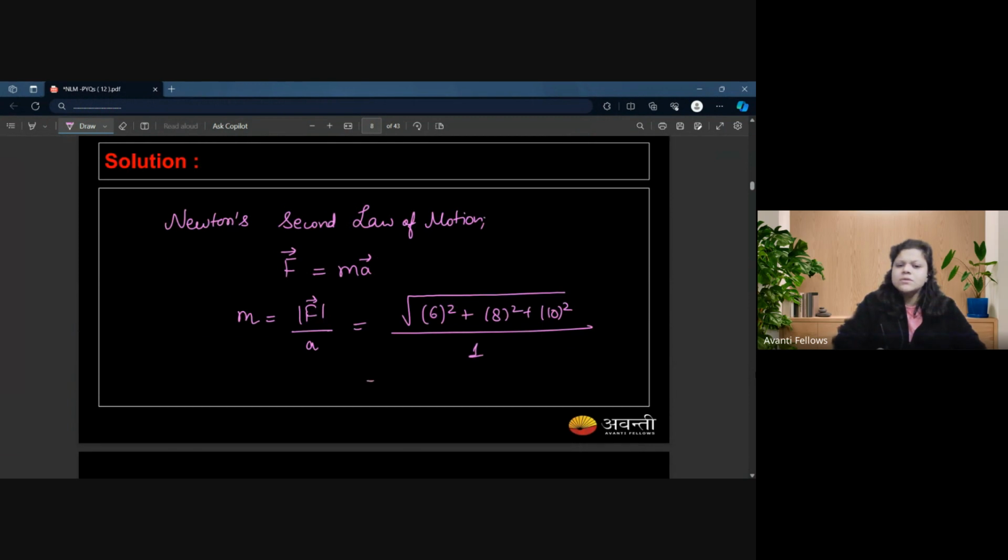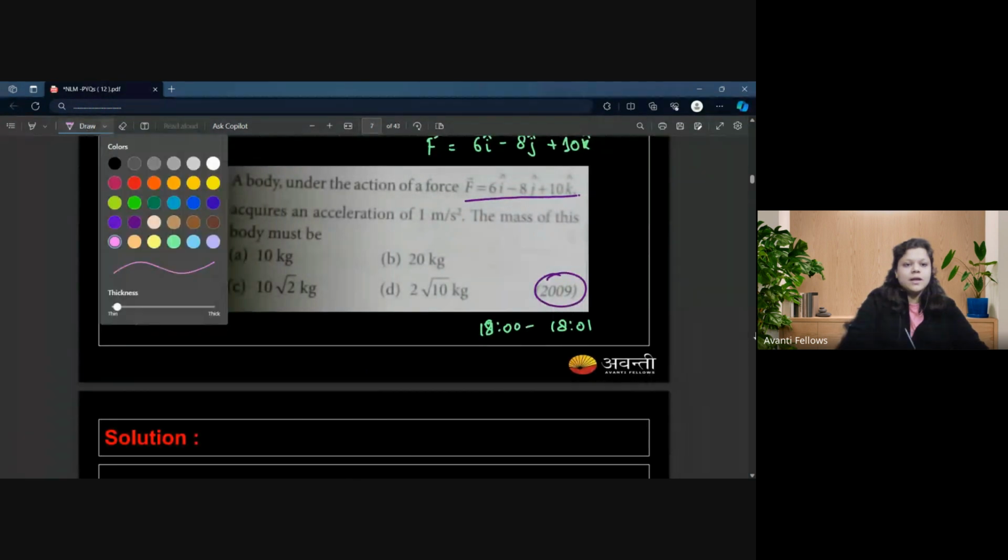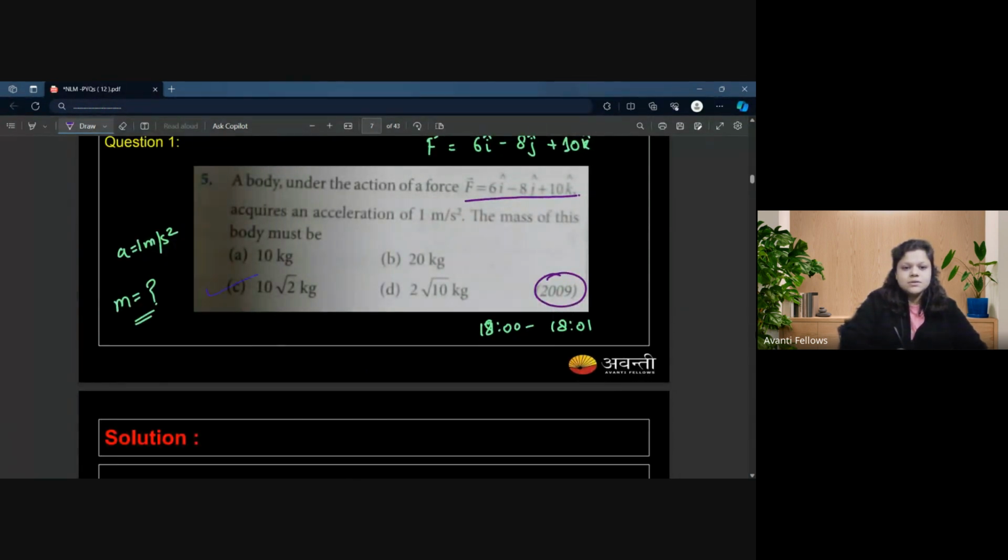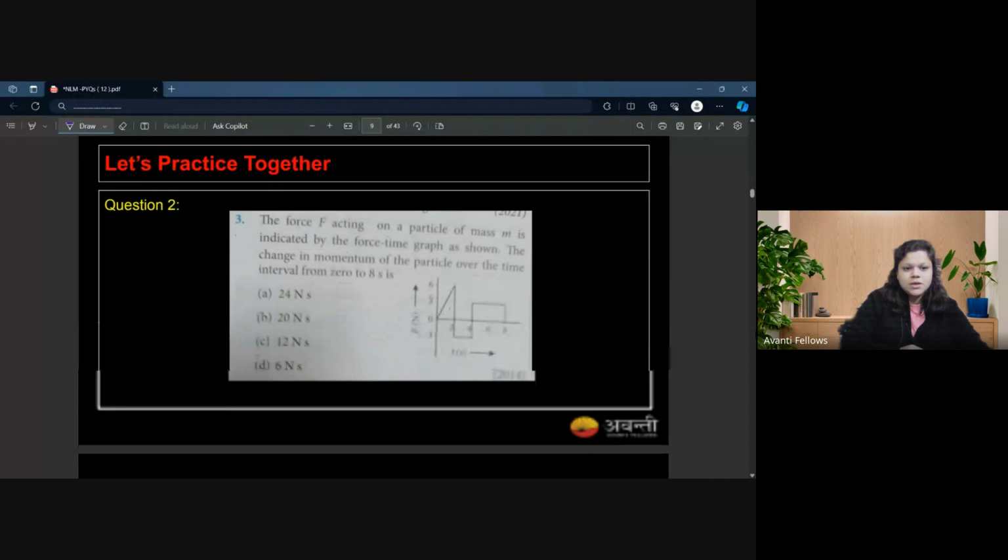Just solve this. 6 square is 36, 8 square is 64. 36 plus 64 is 100, plus 100 is 200. It would become 10 root 2. Since it's 1 in the denominator, this would be your answer. They attempted it correctly. It's option C. Very good. Let's come to the next question.